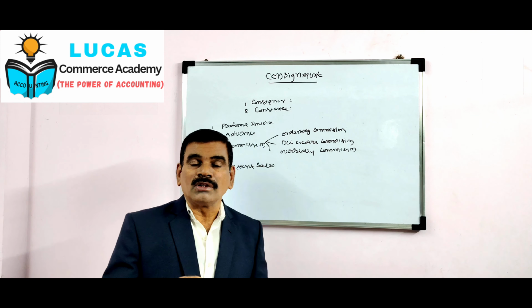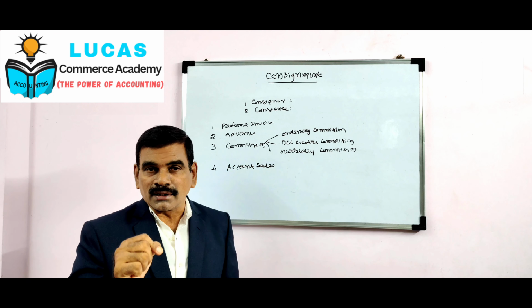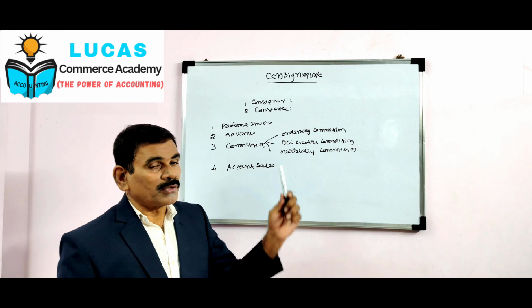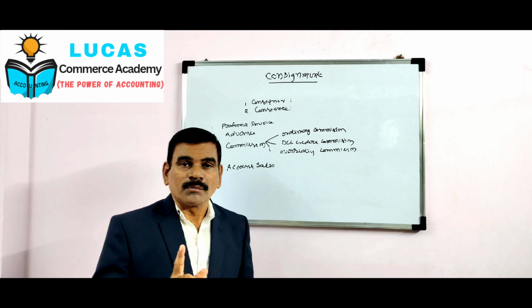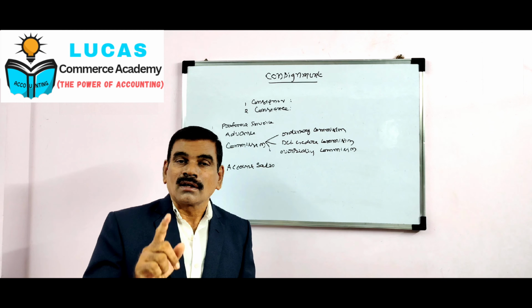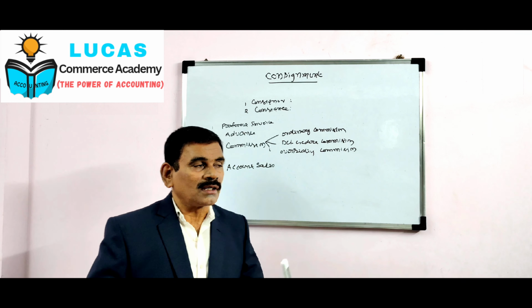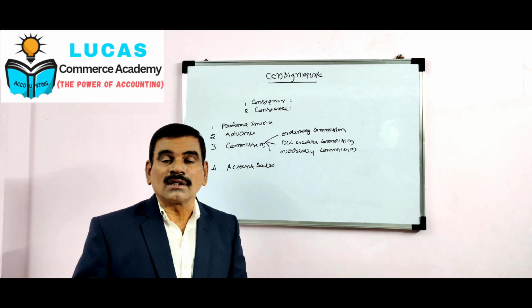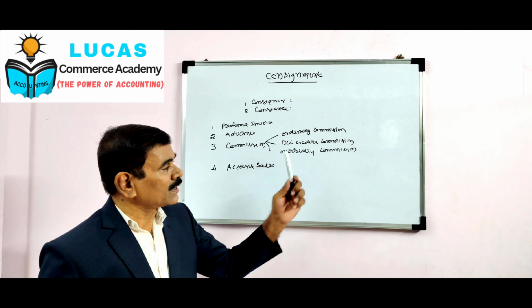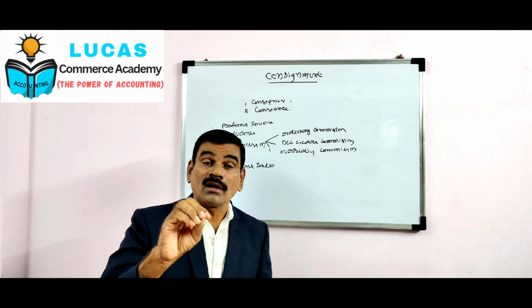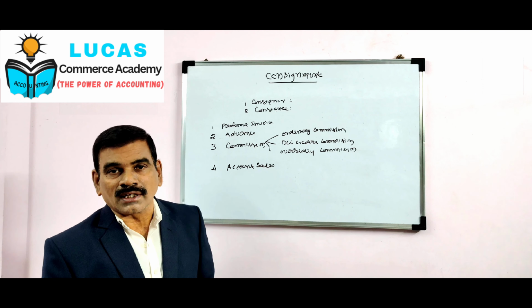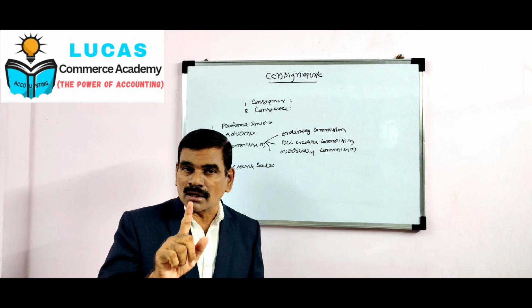Next, commission. Commission means the remuneration paid or payable by the consignor to the consignee for making the sales. This commission can be classified into three types. Number one, ordinary commission. The commission which is fixed as per the agreement between the consignor and consignee is known as ordinary commission. It is generally given in the form of percentage. It is always calculated on total sales. Next, we come to del credere commission. In order to avoid the risk of bad debts, the consignor may allow an extra commission to the consignee. That commission is known as del credere commission.